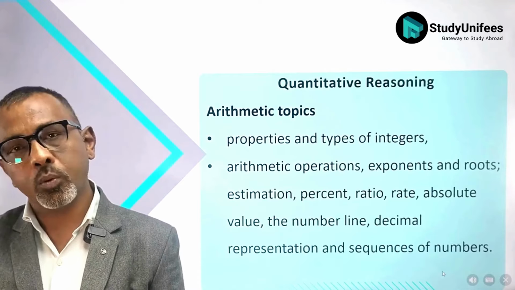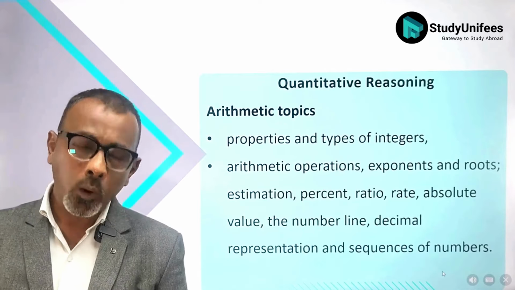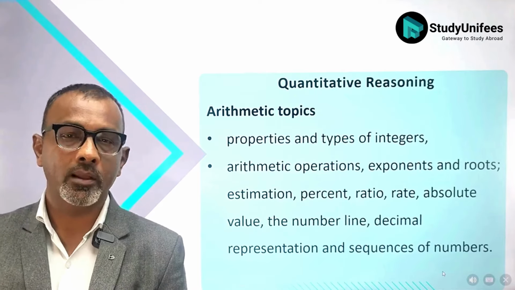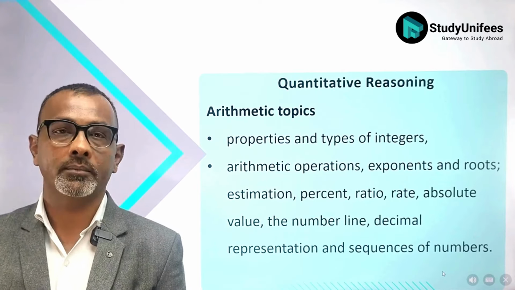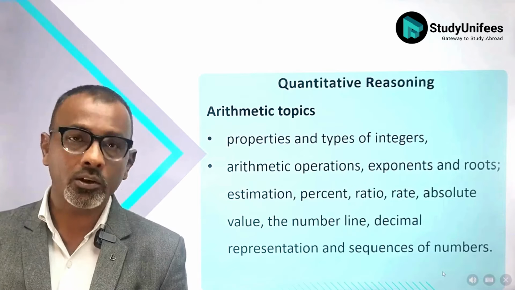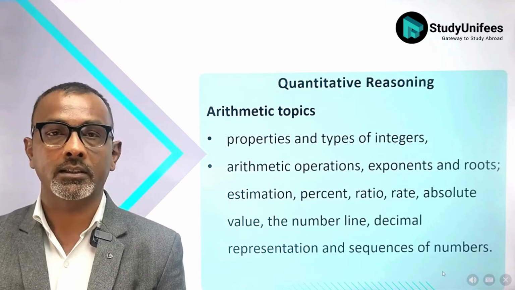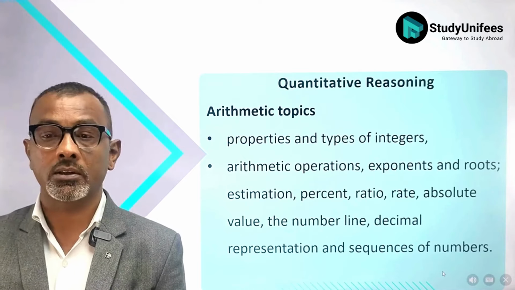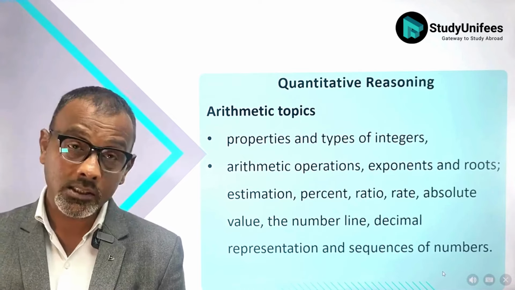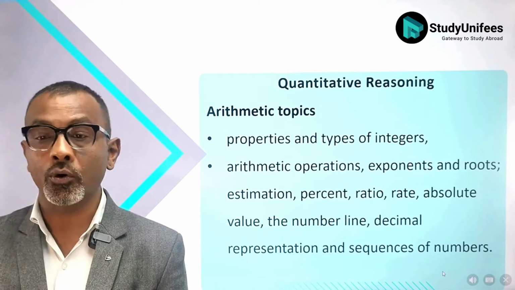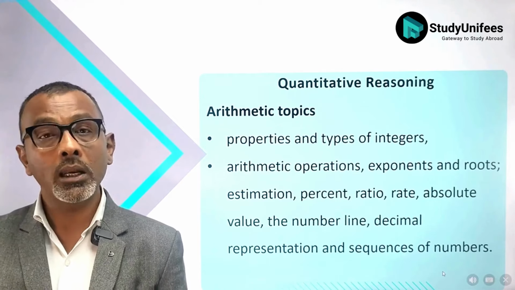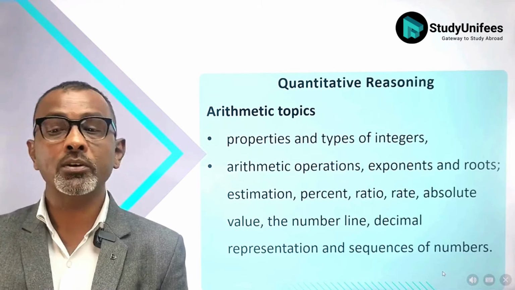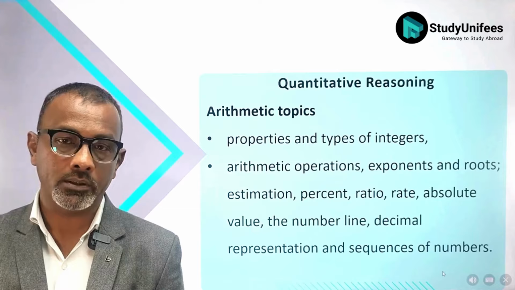Next, we come to quantitative reasoning. Quantitative reasoning is based on several areas of mathematics. Firstly, there is arithmetic. In arithmetic, you are tested on your knowledge of properties and types of integers. You are tested on how well you understand arithmetic operations, exponents, roots, estimation, percentage, ratio, rate, absolute value, the number line in negative and positive numbers, decimal representation, and sequences of numbers.